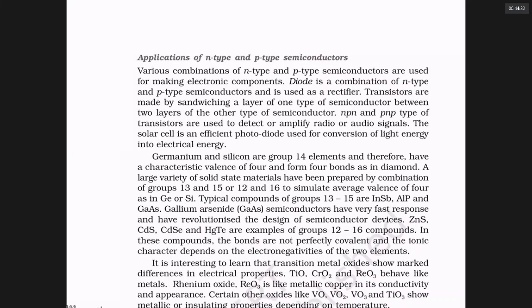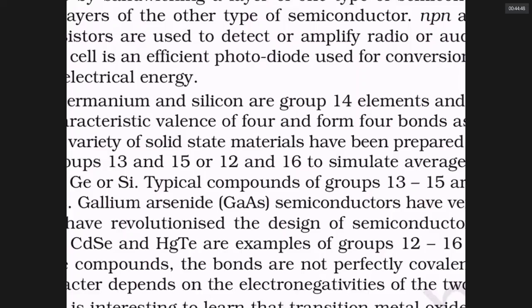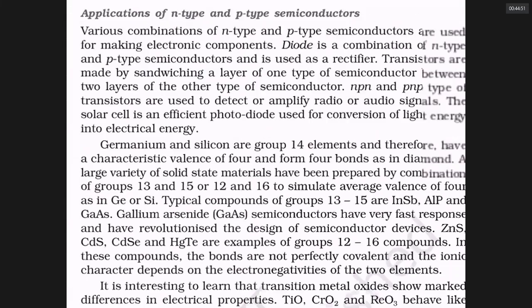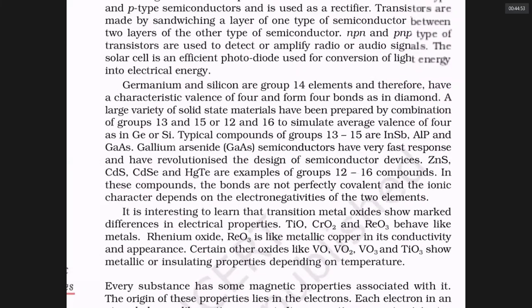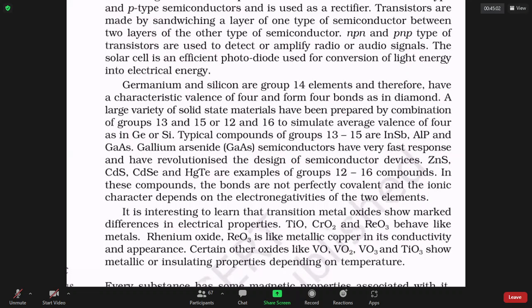Sir, what are the elements of the 12th group? Zinc, cadmium, mercury. What are the elements of the 16th group? Oxygen, sulfur, selenium, tellurium, polonium. So by combining zinc, cadmium, mercury with oxygen, sulfur, selenium, tellurium, polonium, you can generate an average valency of 4. You should know examples of these compounds. Zinc sulfide: zinc is 12th group, sulfur is 16th group. Cadmium sulfide, cadmium selenide, mercury telluride, all these are such examples.